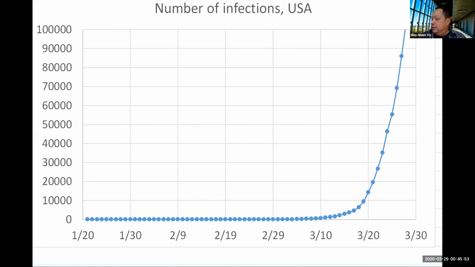Let's take a look back at the number of infections in the US. This one is extended until March 28th, which is today's date. For the longest time, we had a really low number of infections. So let's say that we think we can handle 10,000 cases. For the longest time, it's nowhere near 10,000.